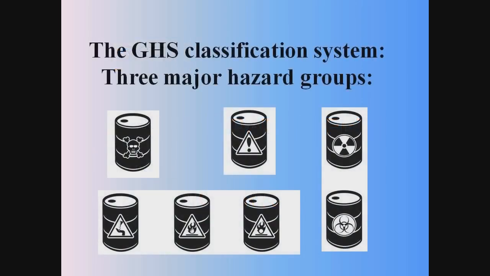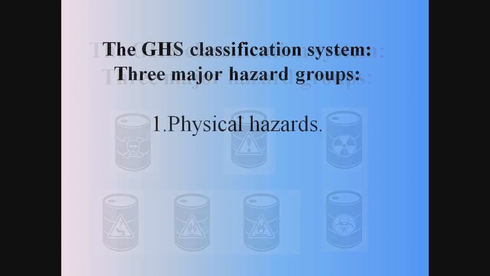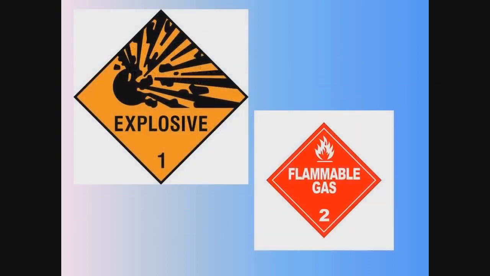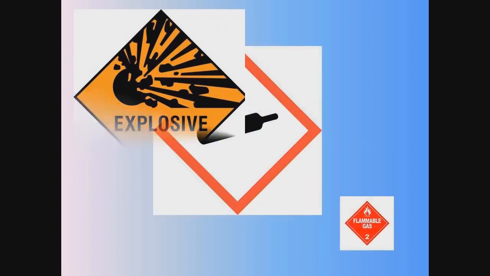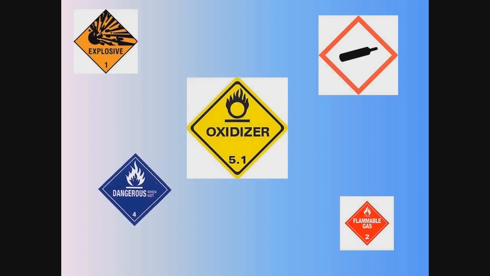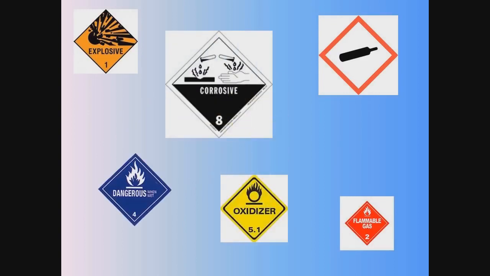In the new GHS, all chemicals will now be classified into three major hazard groupings. The first and the largest is physical hazards. This includes items like explosives, flammable gases and aerosols, flammable solids, gases under pressure, self-reactive substances that can react violently with water, and other solid substances that emit a flammable gas when wet, oxidizers like oxygen and hydrogen peroxide, and corrosives, which are either strong acids, strong bases, or concentrated solutions of certain weak acids or weak bases. They can exist as any state of matter, including liquids, solids, gases, mists, or vapors.